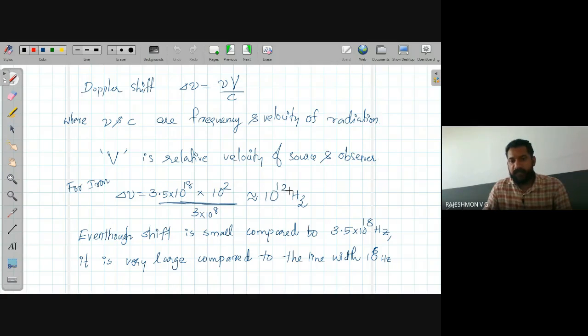Even though this shift is very small compared to the position of the line, that is 3.5 into 10 to the power 18, the shift is very small compared to that original radiation. But this shift is very high compared to the line width of that particular gamma ray emission. The line width of that gamma ray emission is only 10 raised to 6, but the frequency shift due to the Doppler effect is 10 to the power 12 hertz.